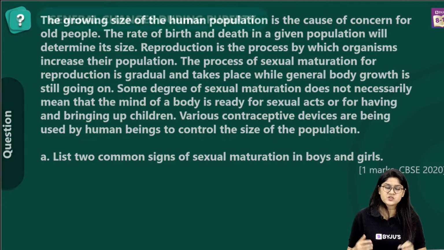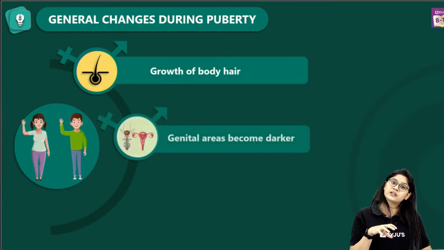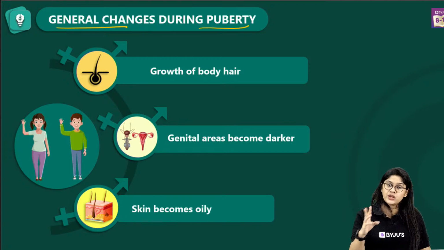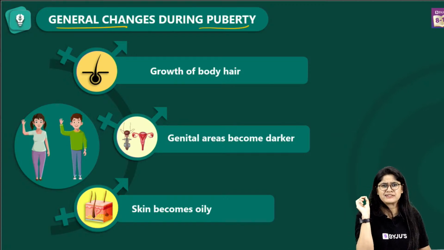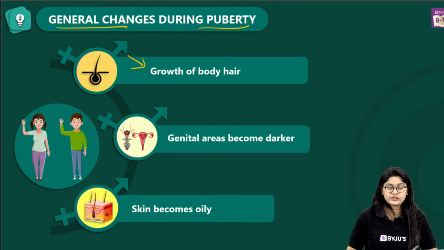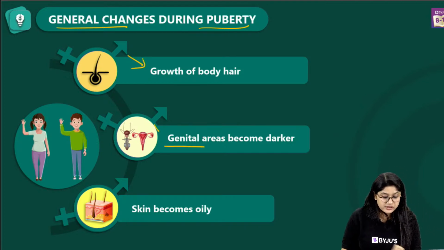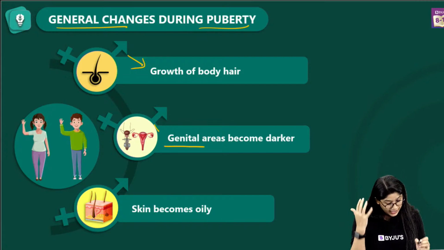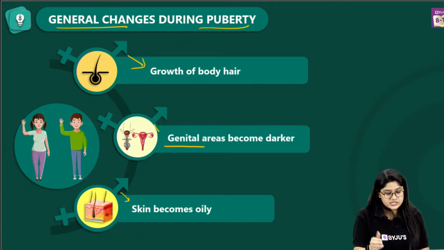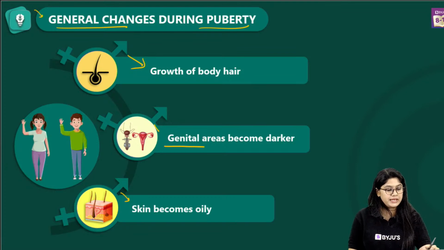If you have to sum this all up, we are looking for the general changes that an individual sees in their body during puberty. There are 3 important points, and the question asks us to write 2. We can write any 2. Growth of the body is common in both male and female. Apart from that, the genital areas will become darker and the skin will become oily. So these are the 3 changes that we can see in a male or a female during puberty. Are we clear with this?